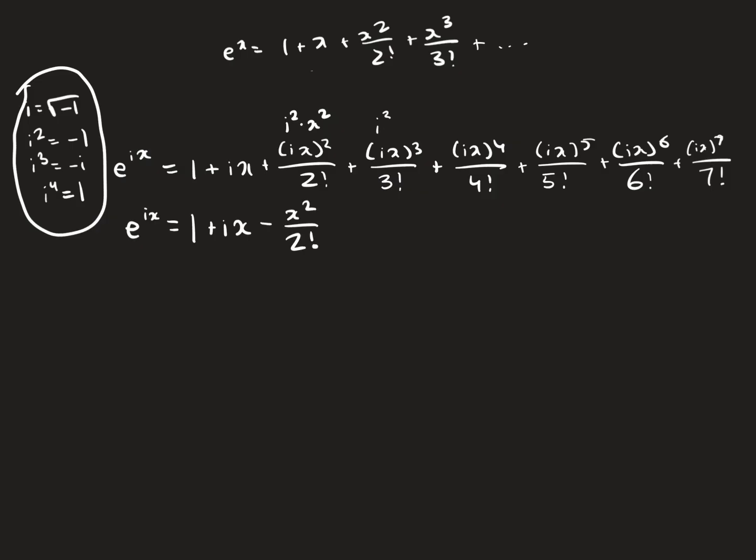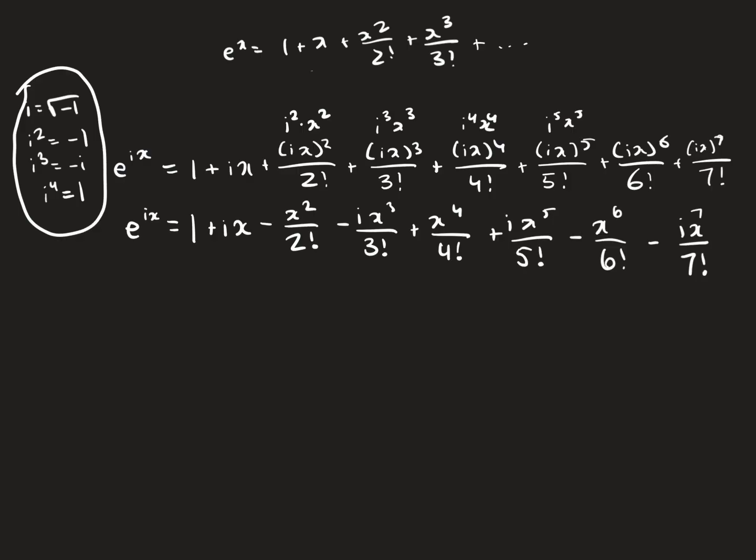Now i to the third times x to the third. Well, this is a negative i, so we have negative i x to the third divided by 3 factorial. And this pattern will repeat. Since we have i to the fourth times x to the fourth, i to the fourth is just 1. So that's x to the fourth divided by 4 factorial, not 5 factorial. And then we have i to the fifth times x to the fifth. I to the fifth is just i, and then we have x to the fifth divided by 5 factorial.